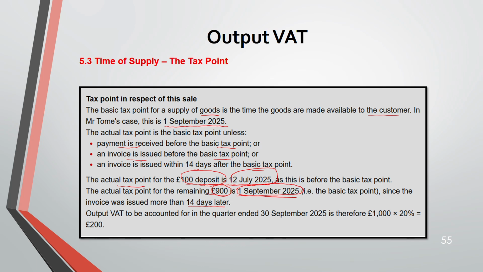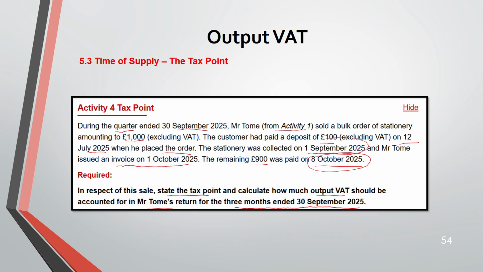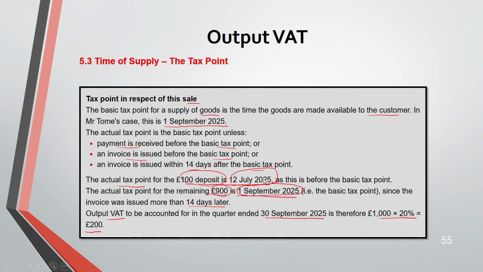So output VAT. The total is 1000, right? 1000 into 20%, which is 200. So this is regarding sales, so it's output VAT. This output VAT will be accounted for in the quarter ended 30th September 2025. What is it? 200. Because they also told you to calculate what would be the output VAT. That is simply 20% into 1000. VAT will remain the same. The tax point only will differ. One is in July, one is 1st September.